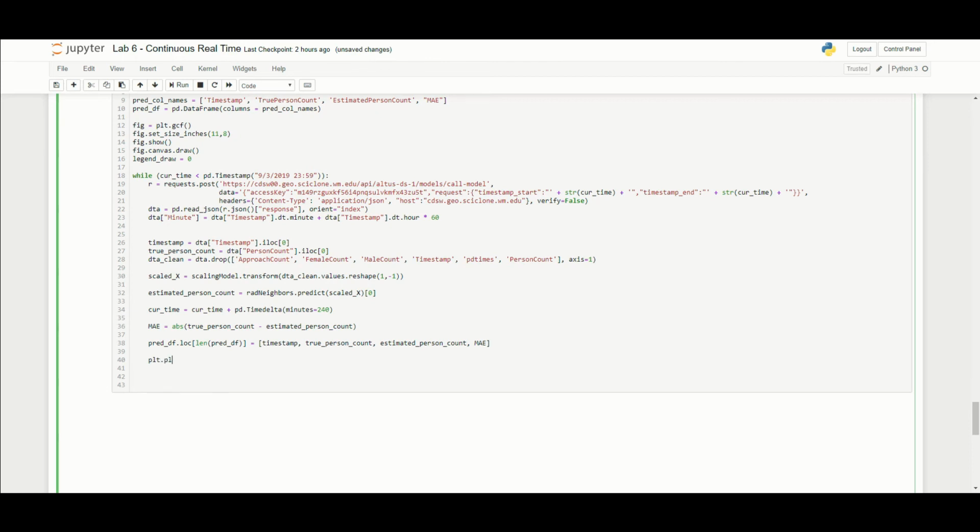So plt.plot. And the first thing we have to do is set our x values to the timestamp, because the x of our plot is going to be the timestamp values. The next thing is the true number of people. This is a line type. So this tells it to make a green line with, I believe it's actually green characters in this case, so it will give us little green markers. And then we need to label it.